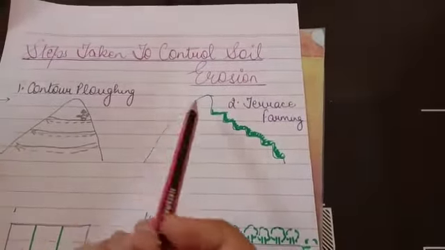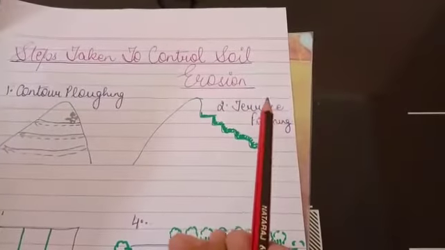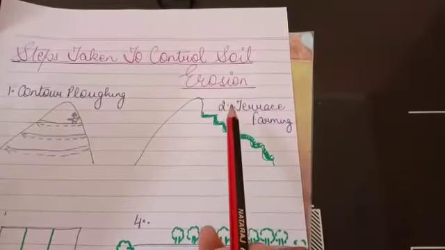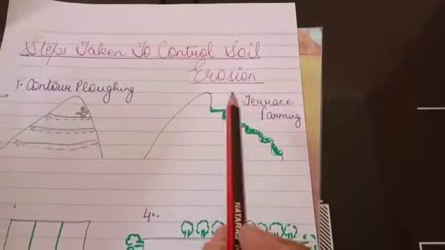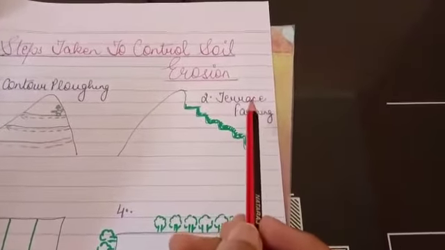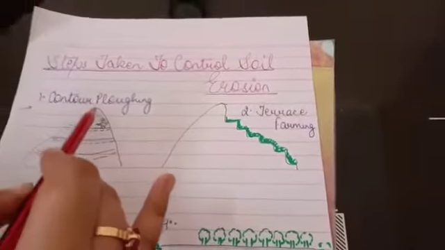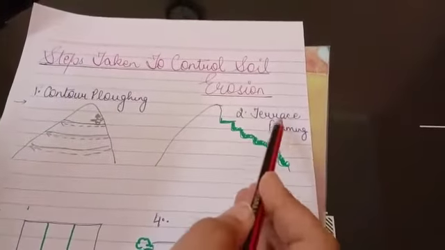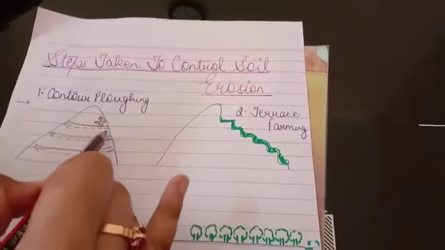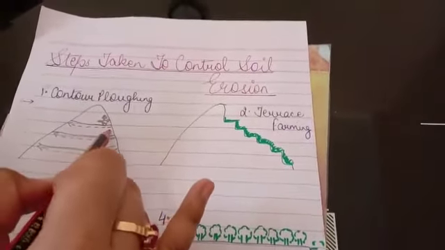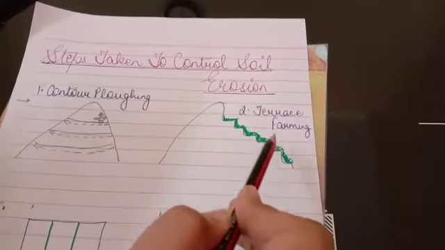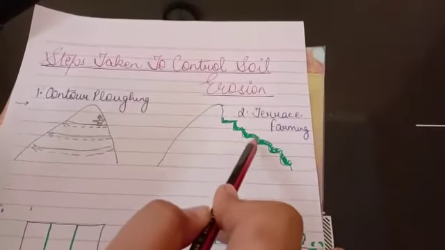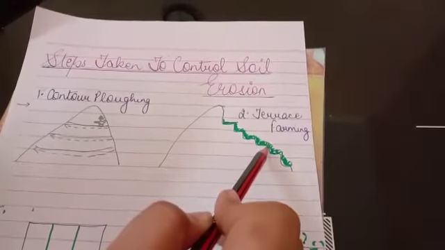The next method is terrace farming. In terrace farming, we cut steps around the slope of the hills in order to prevent soil erosion. There is a difference between contour plowing and terrace farming. In contour plowing, we do not change the shape of the slope, whereas in terrace farming, we change the slope into flat land so that it can prevent soil erosion.